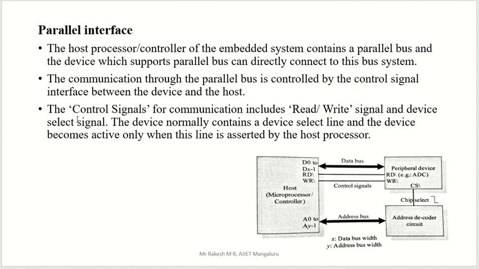Here the control signal for communication includes a read/write signal and a device select signal. The device normally contains the device select line. The device select line, here I told chip select, and the device becomes active only when the line is asserted by the host processor. Only when the host sends the address of the particular peripheral device to the address decoder circuit, then that address decoder circuit will switch on that particular device. Then only can we communicate between host and that particular peripheral device.